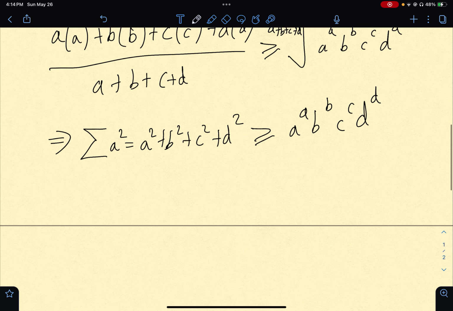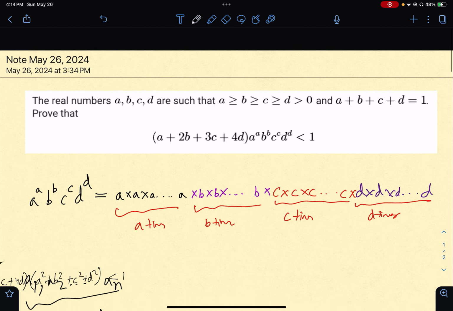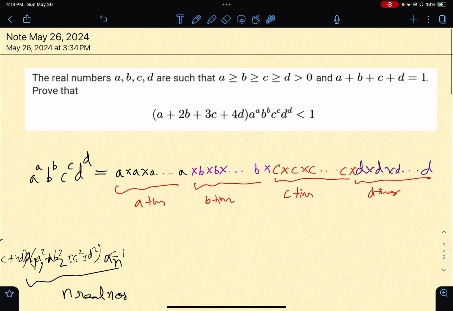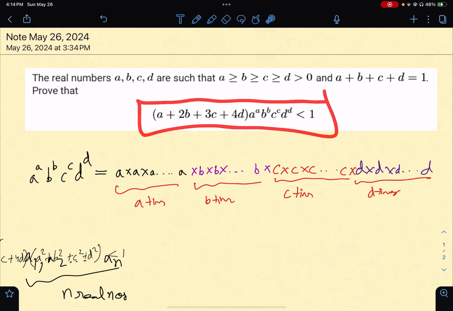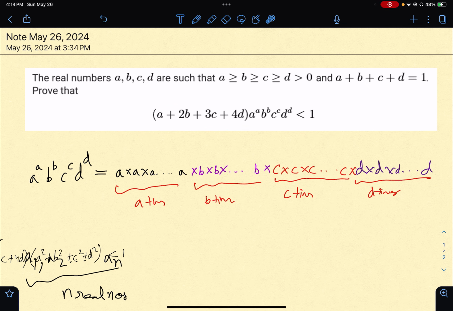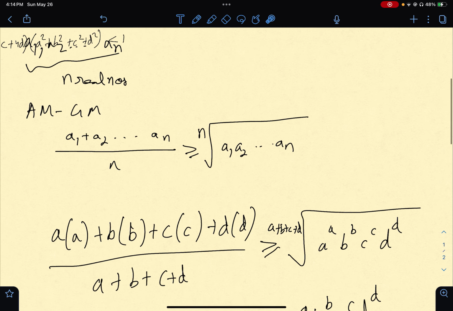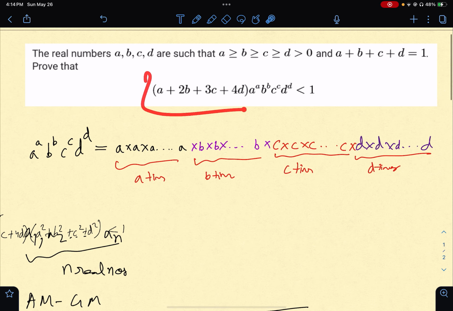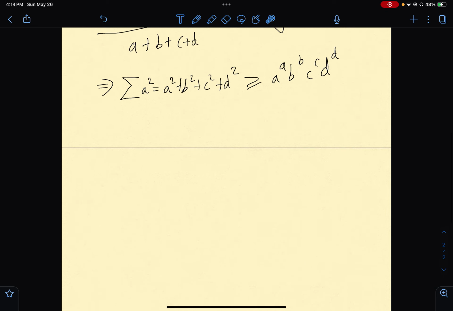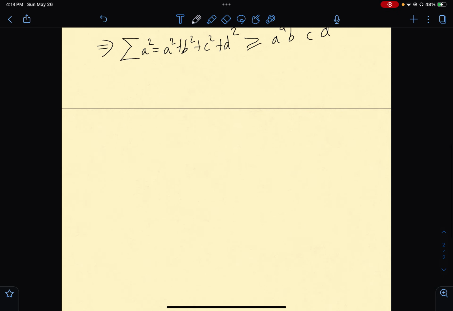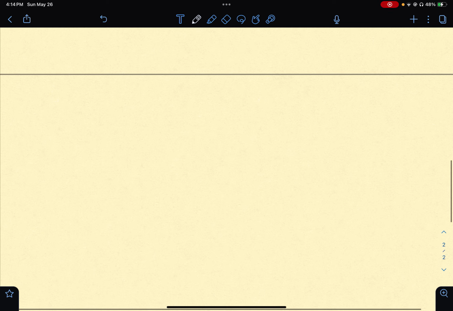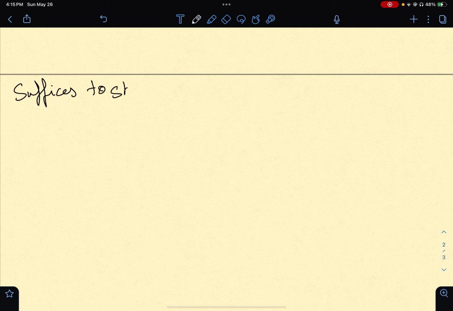Now this is nice because we can reduce this problem into another. Instead of proving this statement, we'll prove another statement which will give this statement for free. So now it suffices to show this.